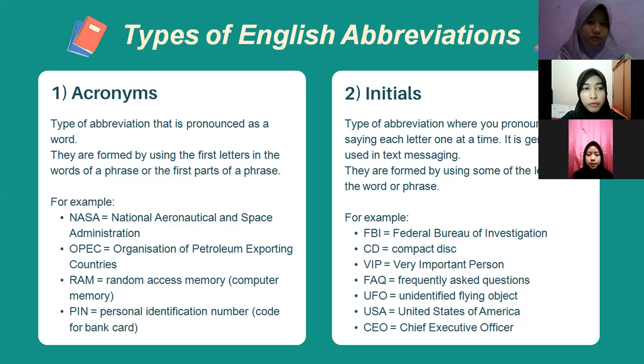The second type of English abbreviation is initials. It is a type of abbreviation that you pronounce by saying each letter one at a time. It is generally used in text messaging. They are formed by using some of the letters in the word or phrase. For example, FBI is the initials for Federal Bureau of Investigation. CD, compact disc, VIP, very important person, and so on.